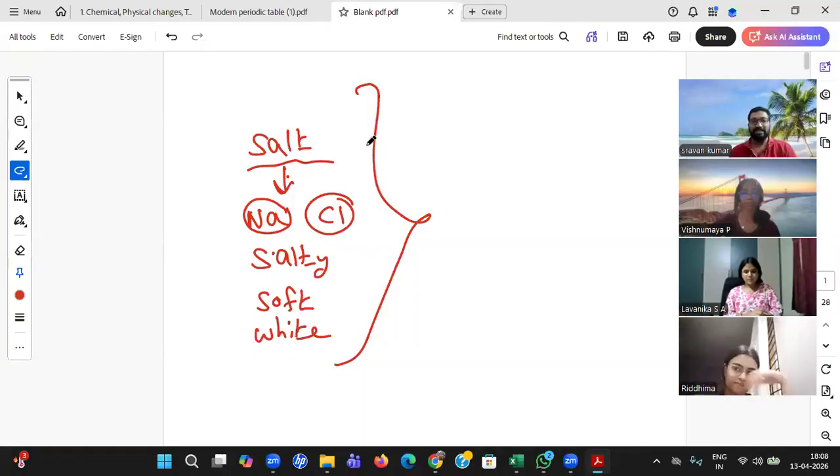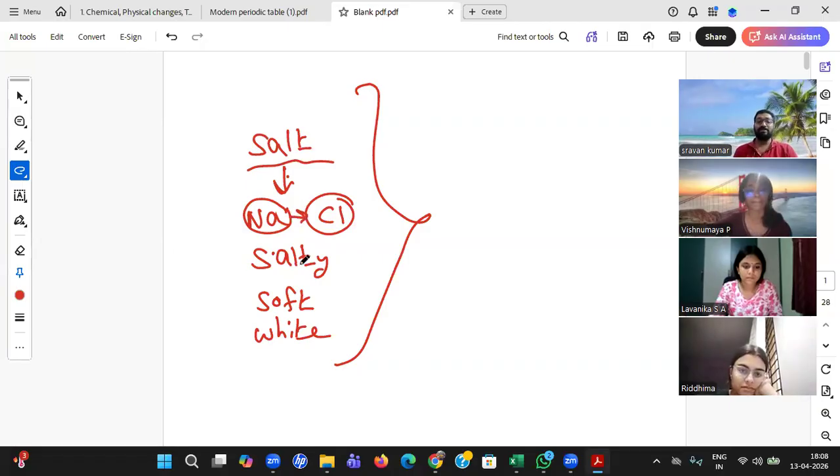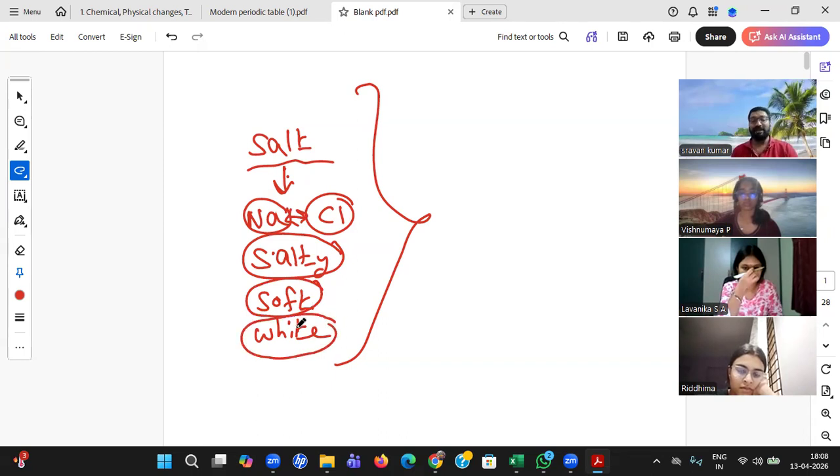In that way, let us start our first definition of chemistry. Chemistry is nothing but, okay, one second, students. Sometimes I forget to share the screen. Okay, I think I forgot to share the screen. If I'm able to see the salt, and on the salt it is written NaCl, it is made up of these two elements. Why is it salty in taste? Why is it soft? Why is it white in color? All these things run in my mind. And the answer to all this, if you are finding it, that is nothing but chemistry.